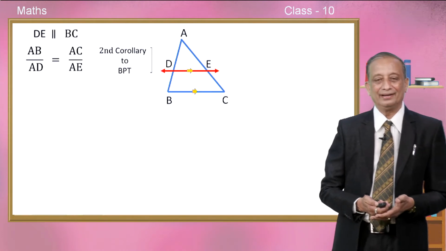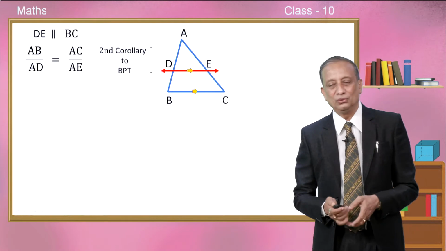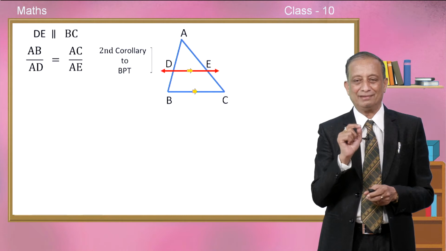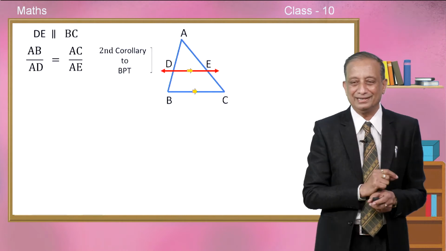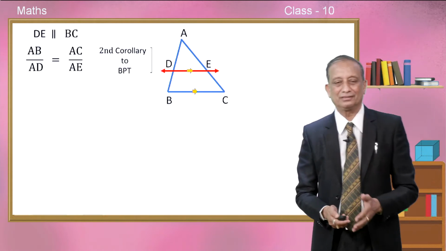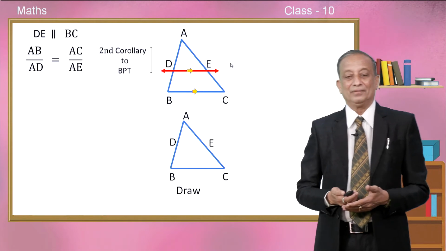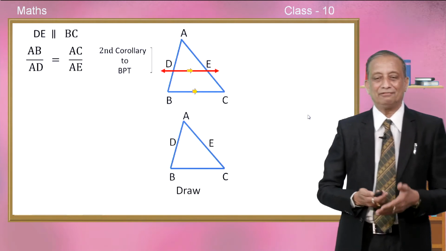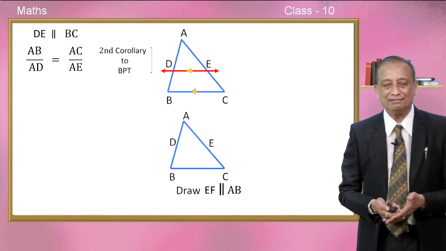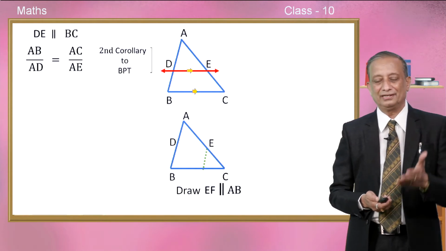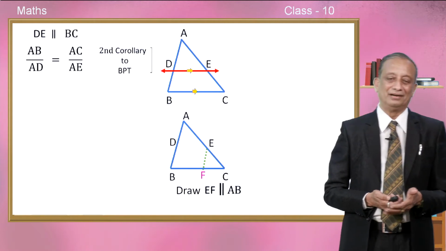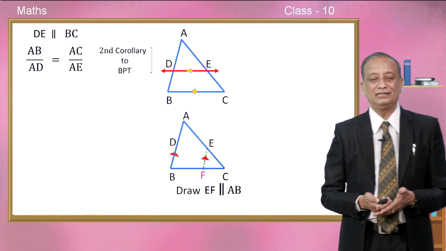Okay. And in corollary 1 and corollary 2, nothing is about BC and DE, children. Don't you think we should have some comparison between BC and DE also? Shall we explore this? Okay, good. We will explore this. Now, you just forget about the segment DE for some time and draw a line like this, EF parallel to AB. Look at the figure in dotted line which is coming in green color. Call this point F. So, let EF be parallel to AD.